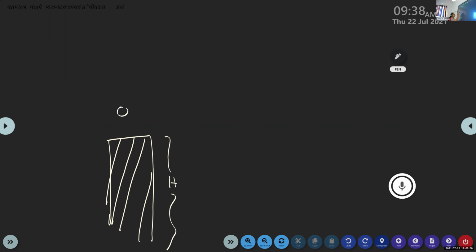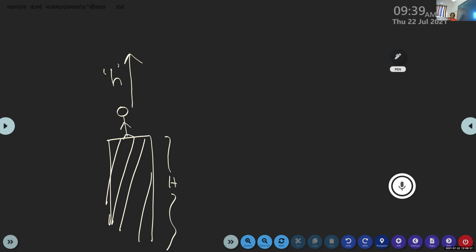Now a person is standing on the top of the building. Here we are considering a tall building with a height H. A person standing on the top of the building then throws some stone or ball, something like that, in an upward direction, to a particular height of h, small letter h.